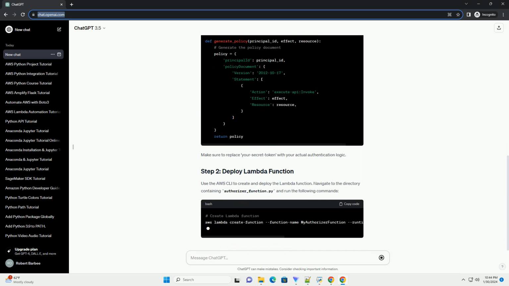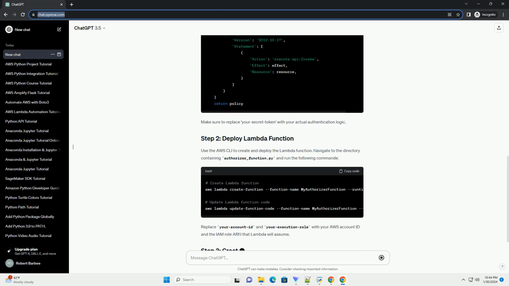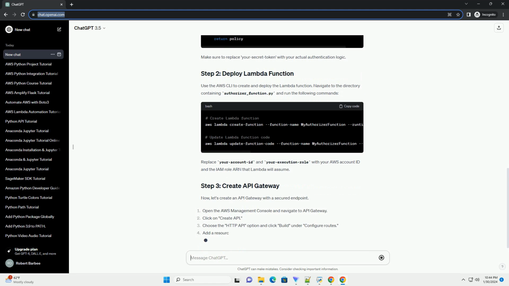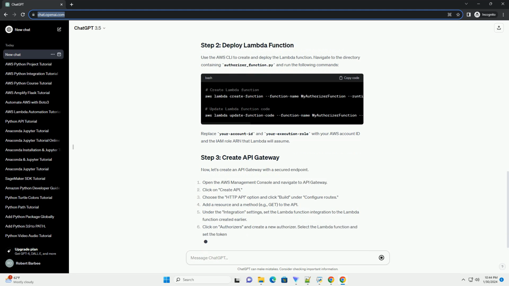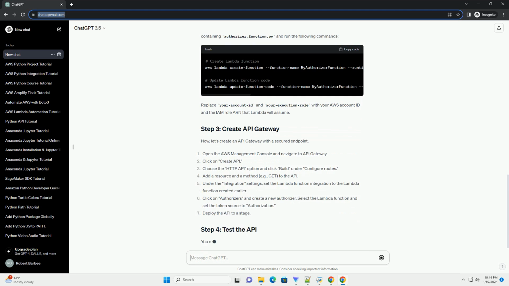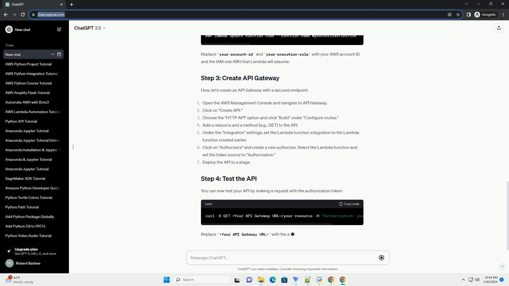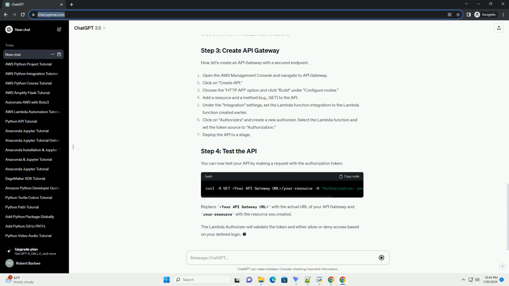Now, let's create an API Gateway with a resource and method that we want to protect using the Lambda authorizer. In the AWS Management Console, navigate to the API Gateway service. Once the authorizer is created, attach it to your API Gateway method. Now, you can test your API by making requests with appropriate authorization tokens. You should receive a successful response if the token is authorized, and a denial response otherwise.